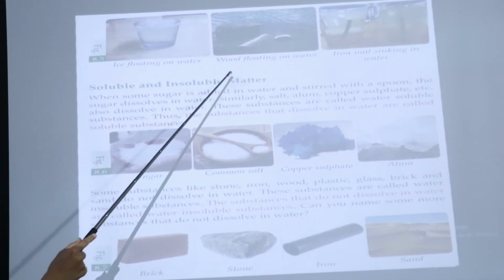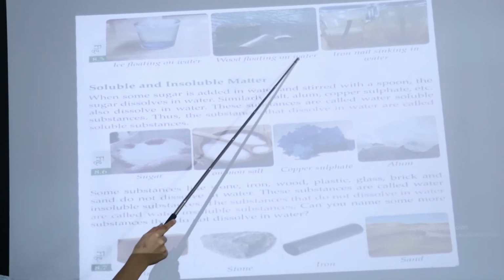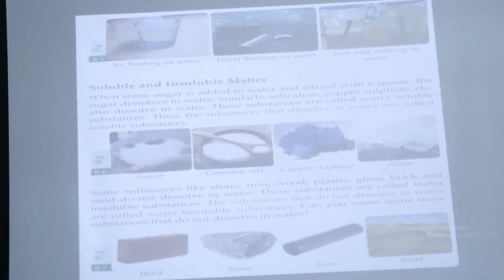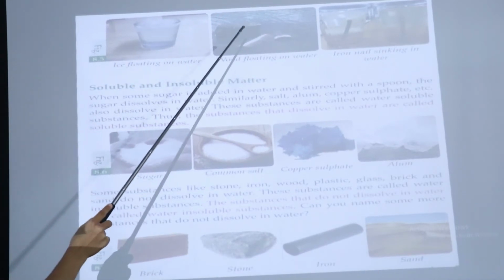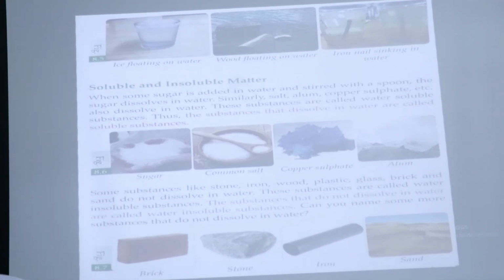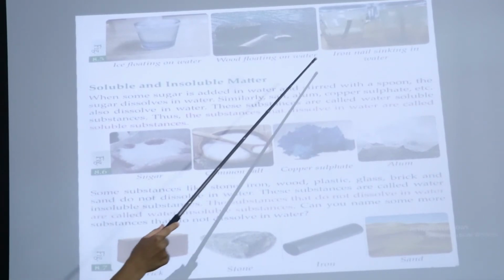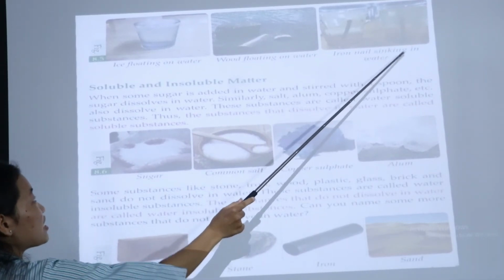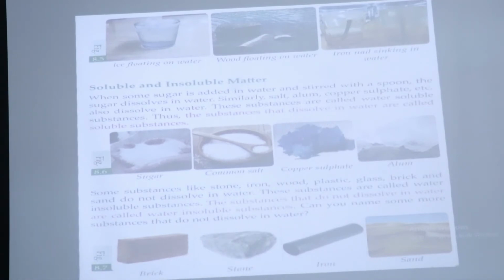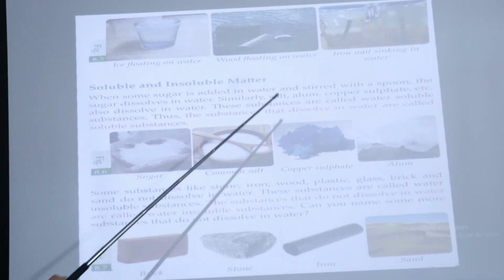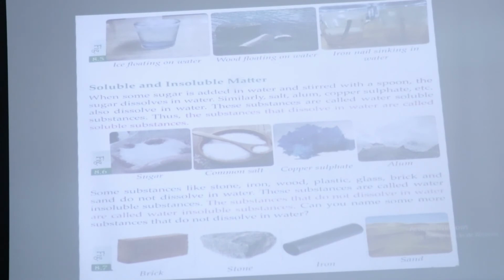And next one here is wood. Wood is floating on water. Why is wood floating on water? Because wood is lighter than water. And the last one is an iron nail. It is sinking in water. Why is it sinking in water? Because iron nails are heavier than water. That's why it is sinking in water. Now let's talk about the next topic.